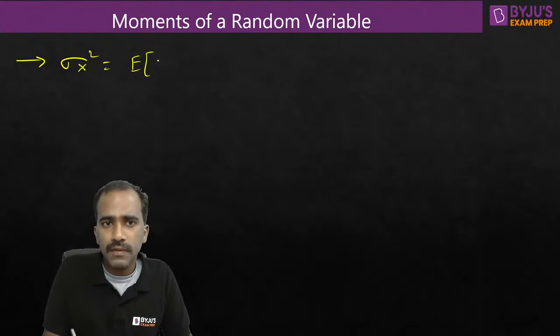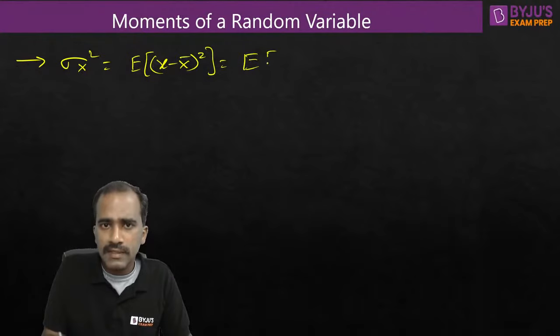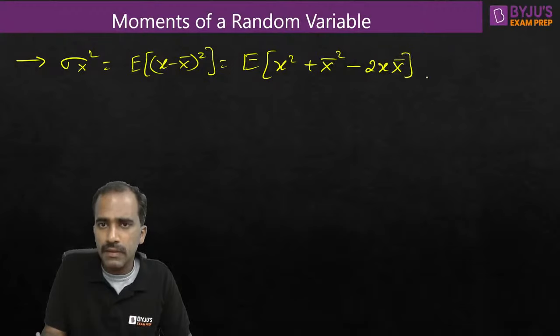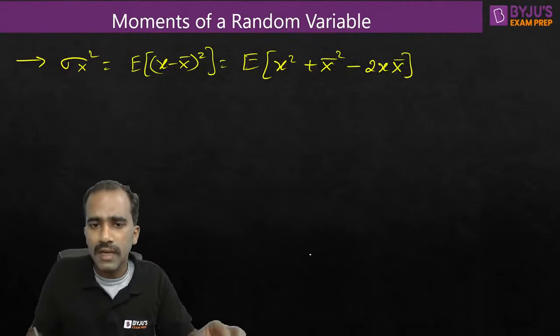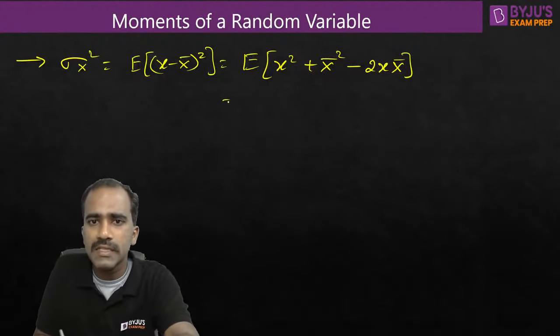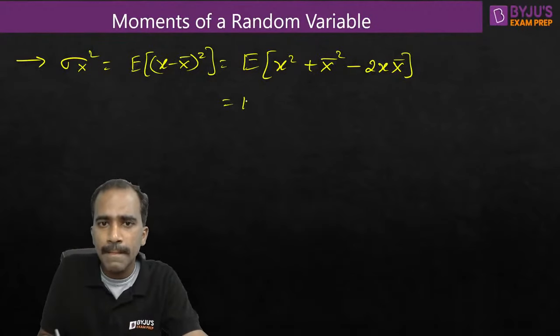Expectation of X minus X bar whole square is equal to expectation of X square plus X bar square minus 2 into small x into X bar. So what is its value? We'll explore. It's very easy now, we can write it easily.